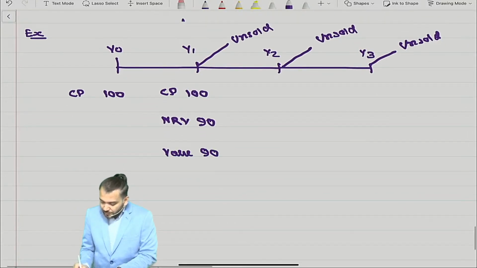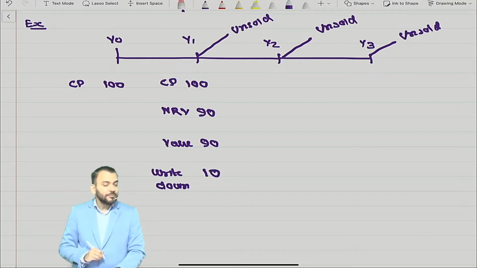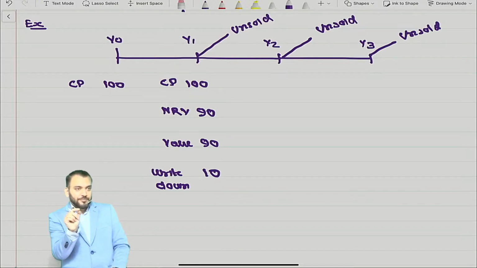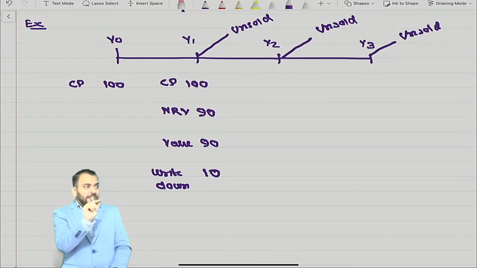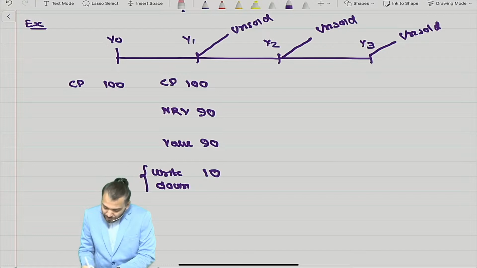Value is equal to 90. So how much will be written down? 10 will be written down. It means the inventory is written down to its NRV. So this write down is a loss, and it is known as impairment loss.